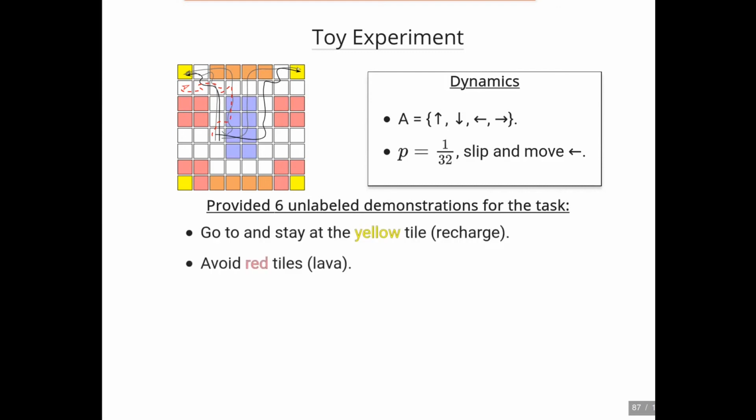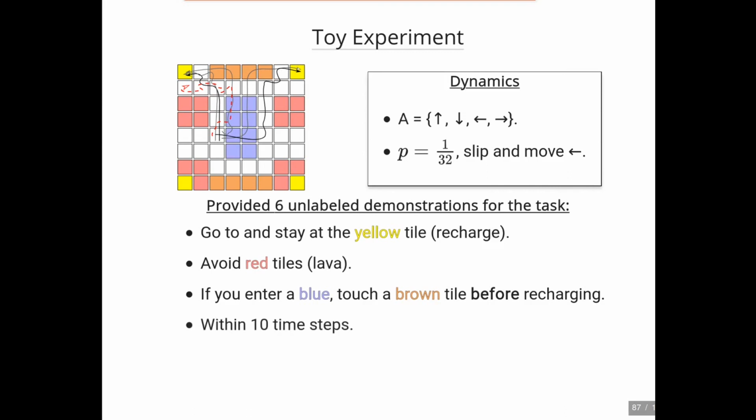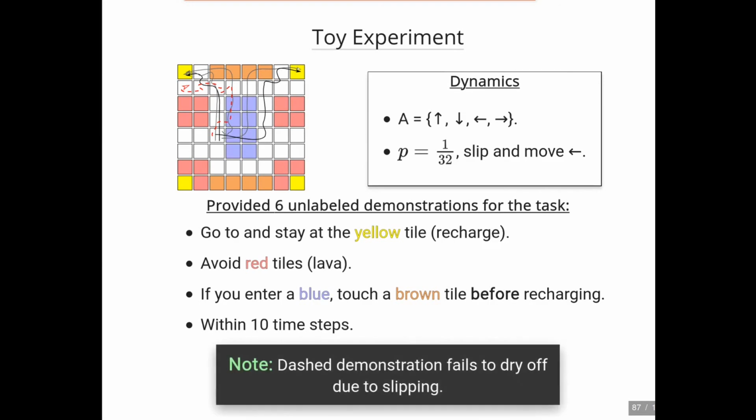We call out recharging. Avoid red tiles, so avoid lava. And if you enter a blue tile, which we'll call water, touch a brown tile before recharging. So this last one is informally known as don't recharge while wet. And do all of this within 10 time steps. And importantly, while 5 of the demonstrations are positive, the 6th demonstration, the one annotated as a dashed red line, fails because after it enters the water, it's unable to reach a brown tile due to slipping.